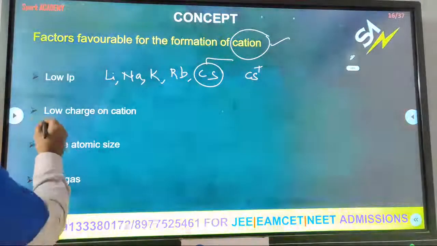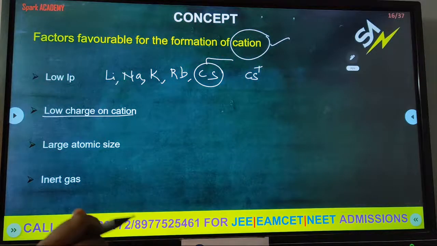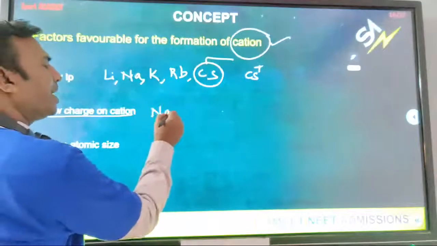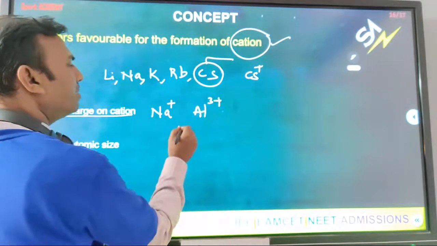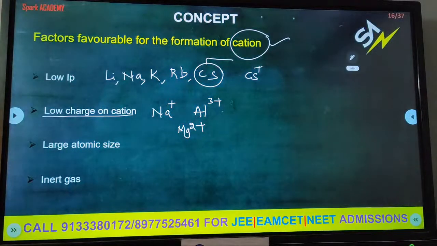Cesium. Low charge on the cation. Yes. A cation which has a low charge readily forms an ionic compound. Example, Na+, Al3+, Mg2+. Which cation has the low charge here? Sodium. So sodium readily forms, compared with aluminium and magnesium, easily what? Ionic compound. Ionic compound, yes.